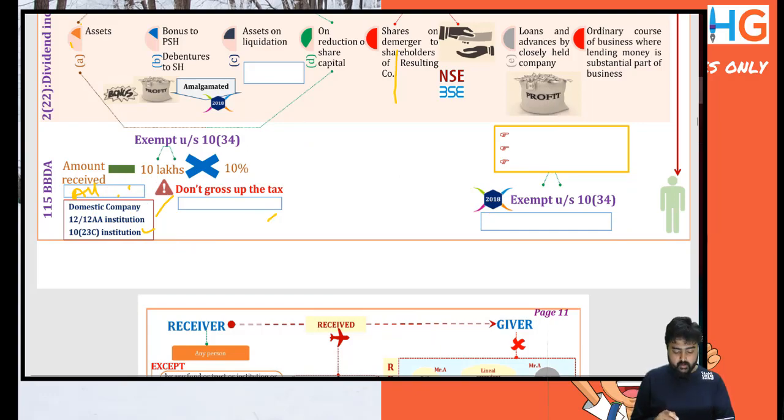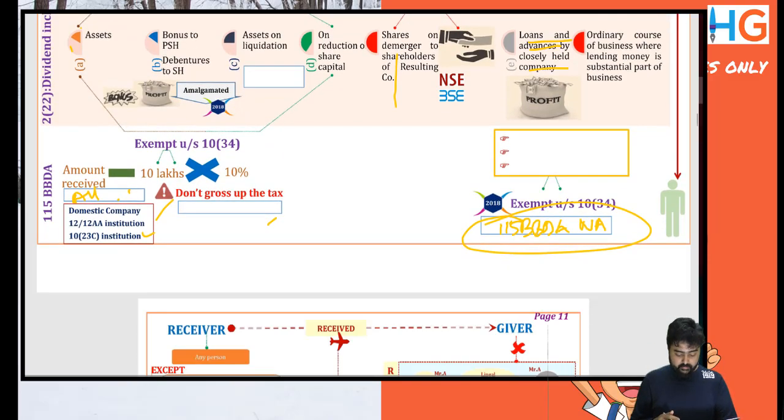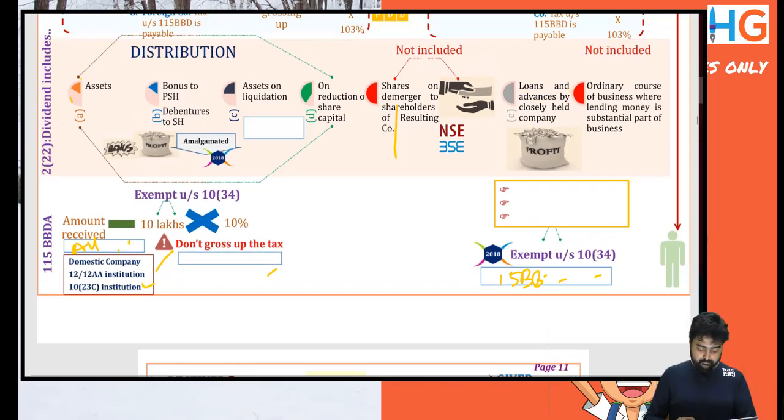Due to shortage of time, I cannot explain the interpretation and how the result came, but if you have to memorize this chart, use this. Right here, 115BBDA not applicable. It means if a shareholder receives a loan or advance from a closely held company, it will be exempt without any limit.